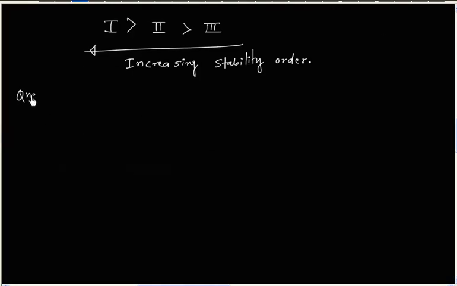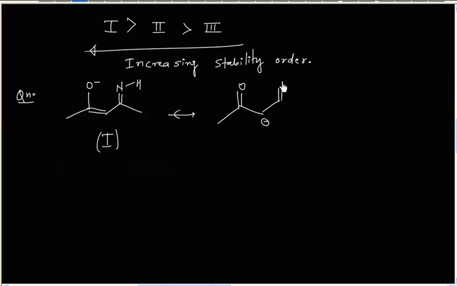Now let us consider this molecule. Now this molecule has three resonating structures. So this is one. We will have another resonating structure. We can also have a third resonating structure.